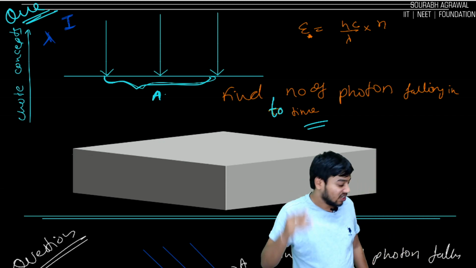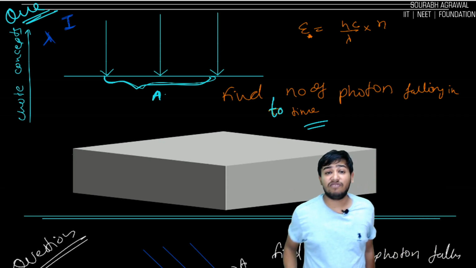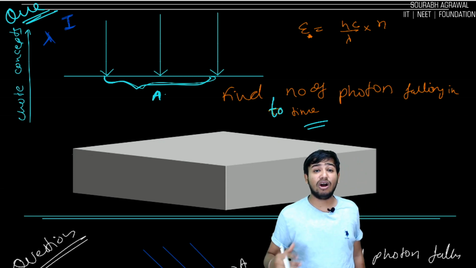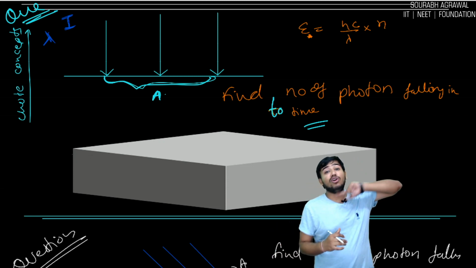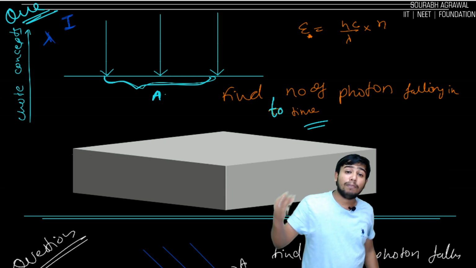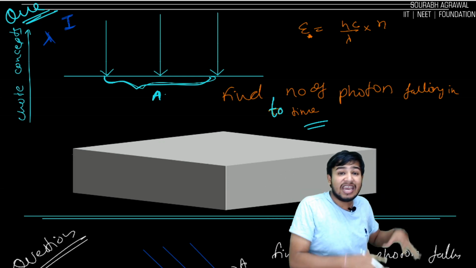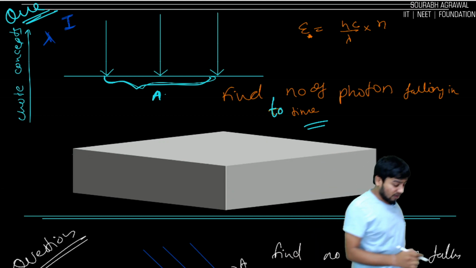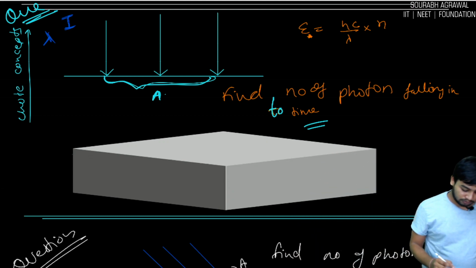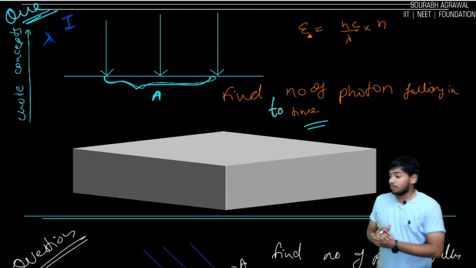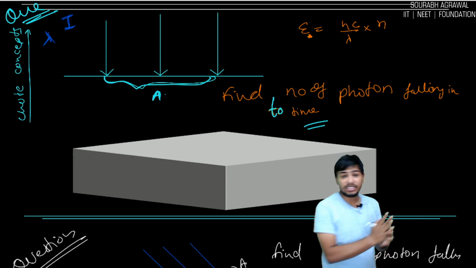Find the number of photons falling in T0 time. Whatever I have told you in the last lecture about the matter wave, about the energy, about the photon, remember that, apply here and you will get the answer. Okay, pause the screen and attempt. Let's see.